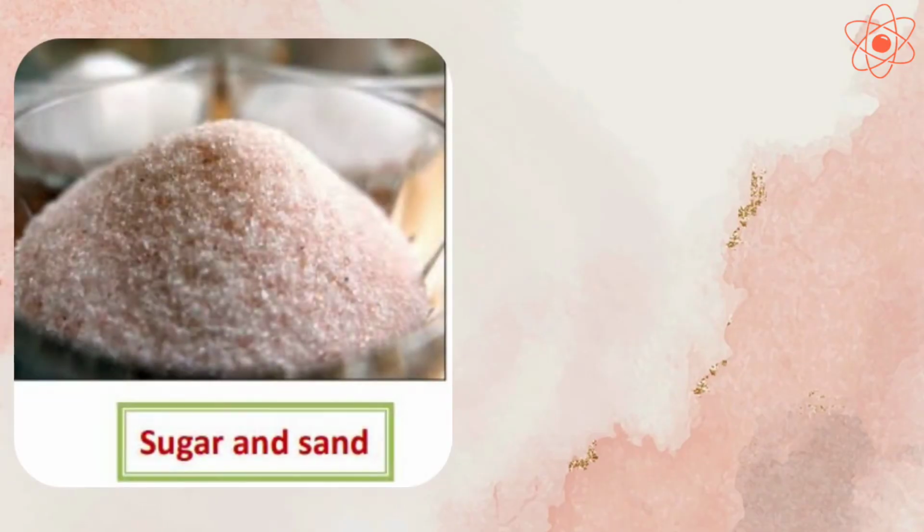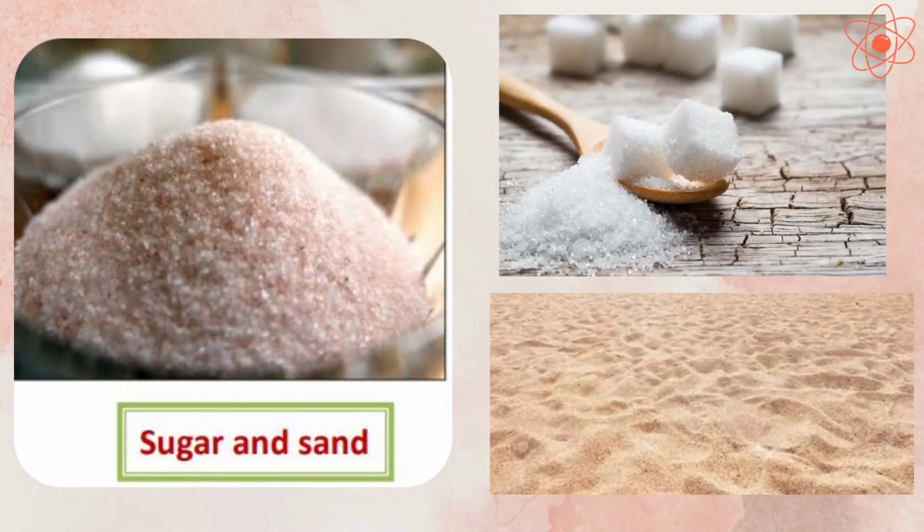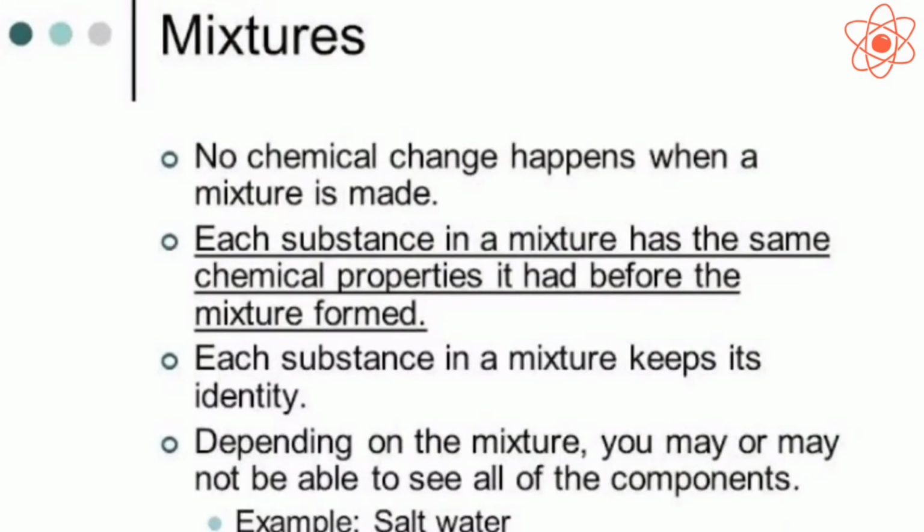For example, in a mixture of sugar and sand, sugar and sand are its components. In any mixture, each component retains its unique property. For example, in sugar solution, the properties of sugar and water do not change on forming a solution. The first sip is as sweet as the last sip.